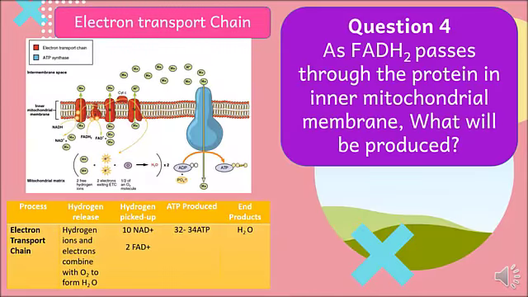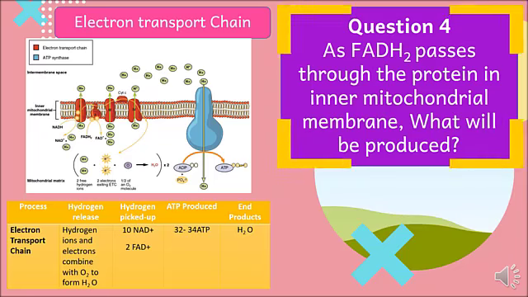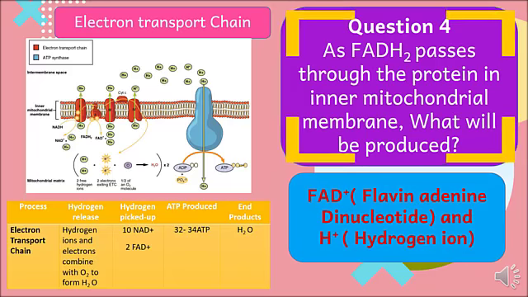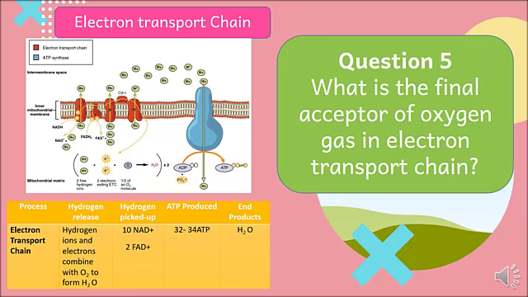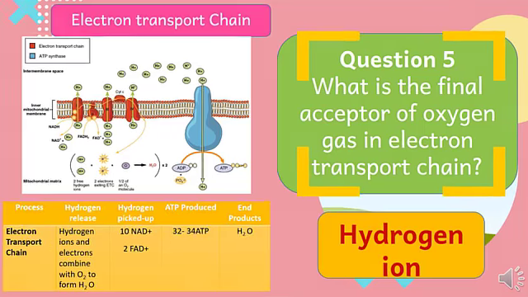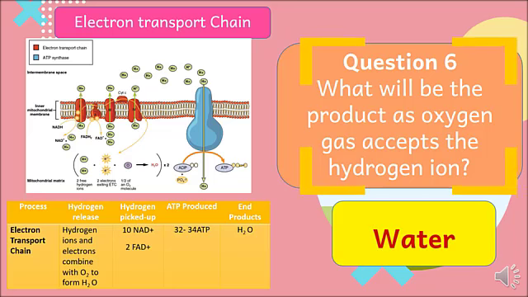As FADH2 passes through the protein in inner mitochondrial membrane, what will be produced? Flavine adenine dinucleotide and hydrogen ions will be produced. What is the final acceptor of oxygen gas in electron transport chain? The final acceptor is hydrogen ion. Question number 6. What will be the product as oxygen gas accepts hydrogen ion? Definitely, there will be production of water molecule.